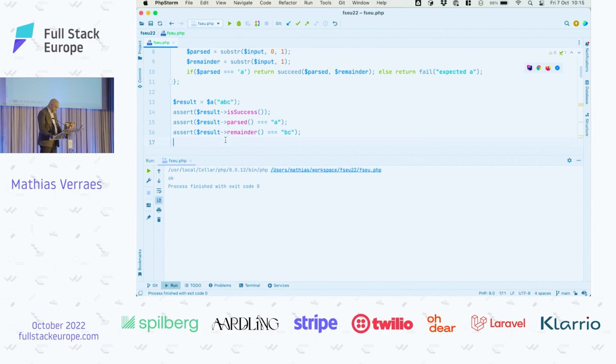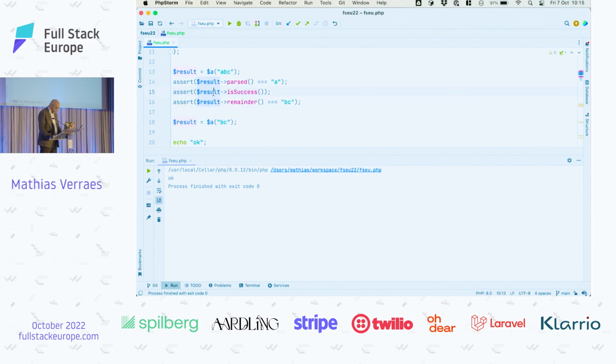We can actually write a test for the error case as well if we're trying to run the A parser. So the A parser is a parser that parses A, obviously, on a different string. Now we can assert, let's just do it like this. Assert a failure.